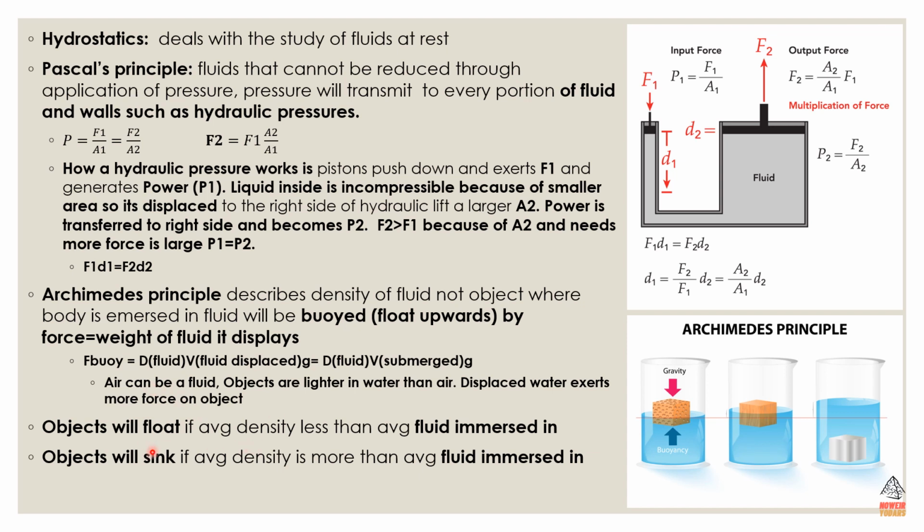Okay, and objects will float if the average density is less than the average density of the fluid they're immersed in, and objects will sink if the average density is more than the average density of the fluid they're immersed in. So you see how, for instance, this metal block, its density is way more than the average fluid it's in, so that's why it's sinking. But here, for instance, I think it's a sponge, an unabsorbed sponge, so it doesn't even have water in it. It doesn't have that much mass in it, so it's floating upwards, okay, because its density is less than the average fluid it's immersed in.